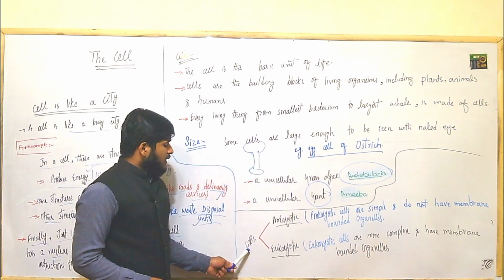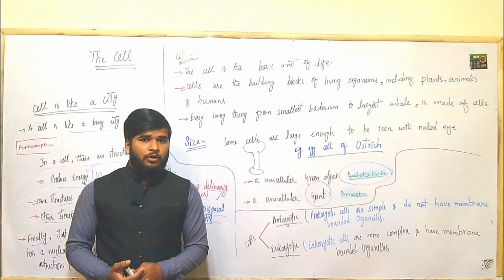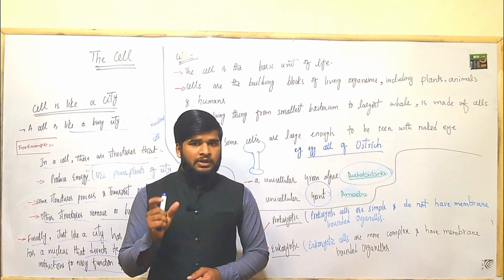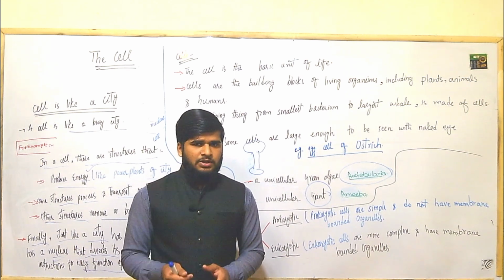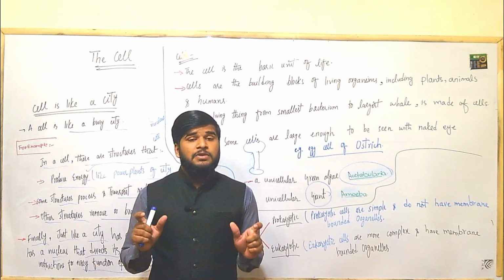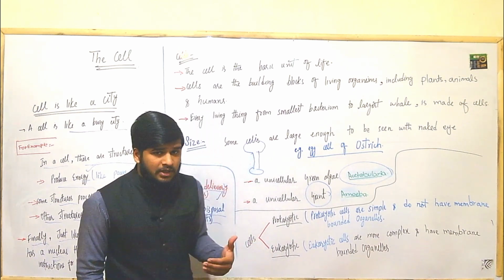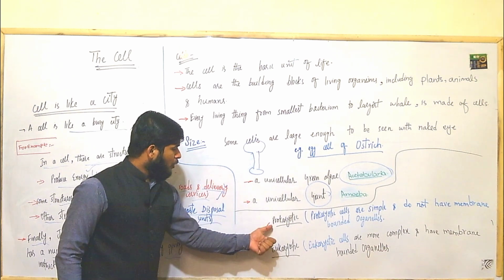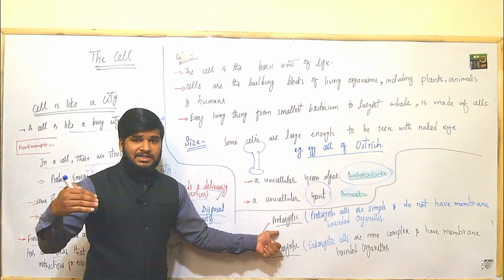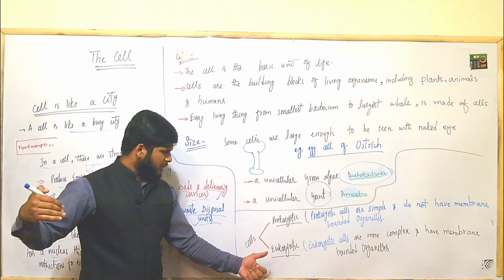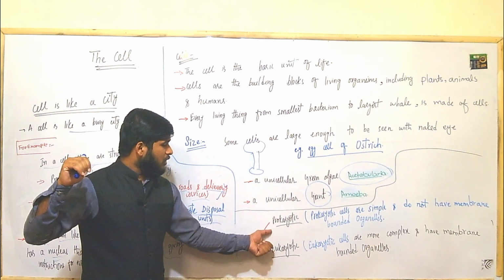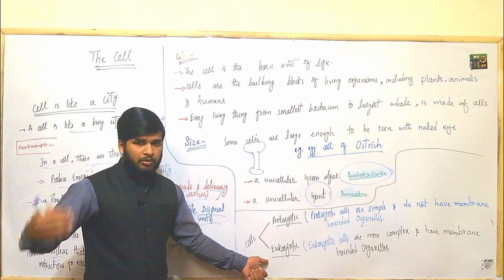Okay. So students, in the last we will study the difference between prokaryotic and eukaryotic cells. Prokaryotic and eukaryotic cells are distinguished by a single definition: prokaryotes do not have a prominent nucleus, while eukaryotes have a prominent nucleus. This is the major difference that has been named in their names. Pro means before, karyo means nucleus. Eu means true, karyo means nucleus. Prokaryotes are those organisms that existed on Earth before the evolution of the nucleus, and eukaryotes are those organisms that exist on Earth after the evolution of the nucleus. So prokaryotes do not have a prominent nucleus, eukaryotes have a prominent nucleus.